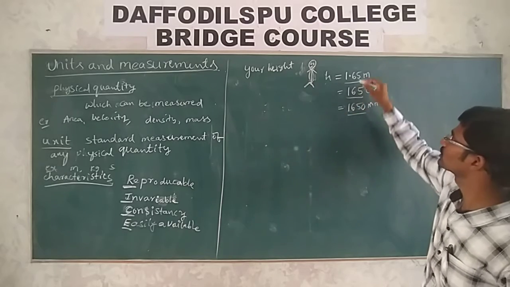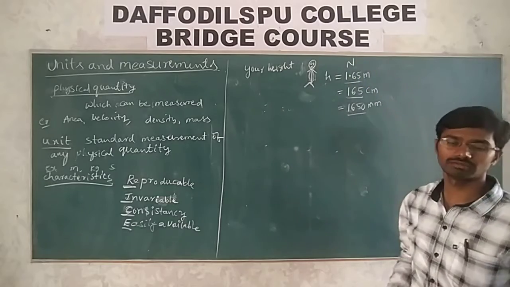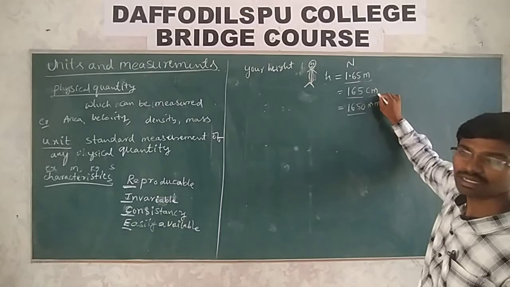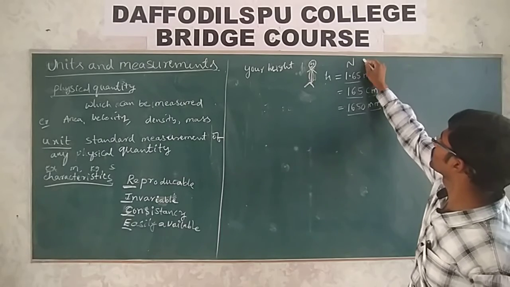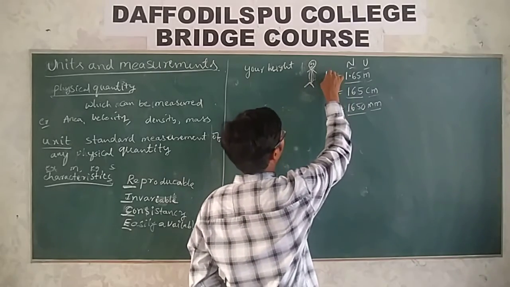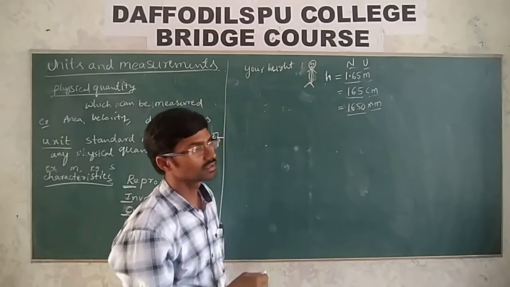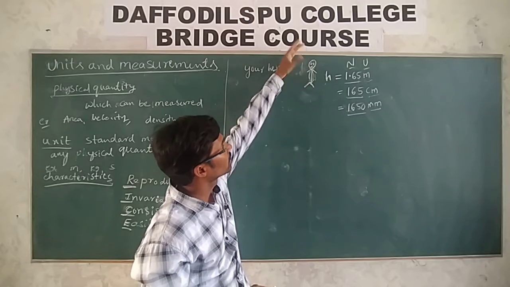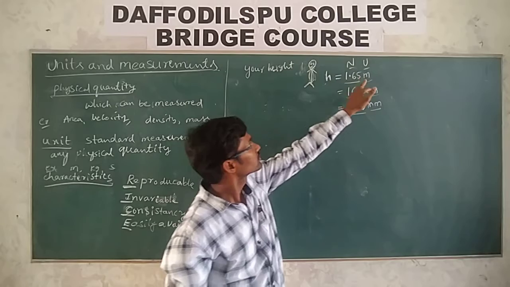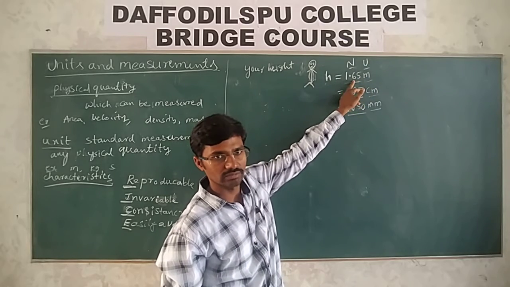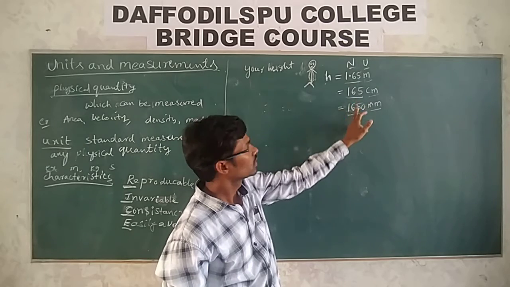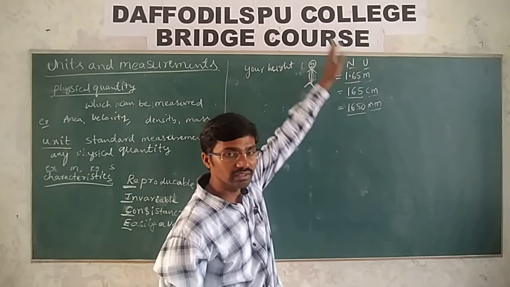What are these? These are nothing but values, numerical values. And what are these, meter, centimeter or millimeter? These are nothing but units. Okay. H represents what? Height of the object. That means height is nothing but the length of the person. Now you tell one thing. What is this value? 1.65. What is this value? 165. And what is this value? 1650.